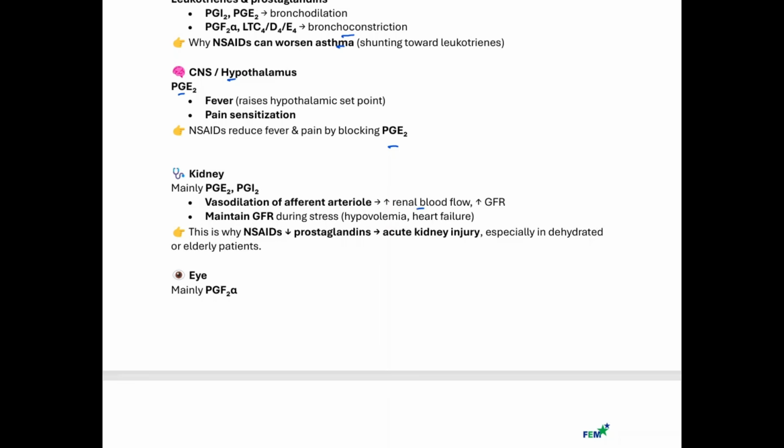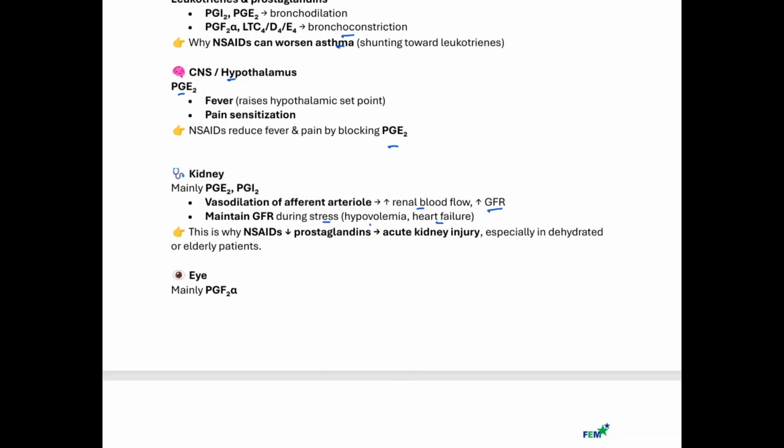And as we know, if you have more blood in the glomerulus, that's going to increase which pressure? Very good. Hydrostatic pressure. So glomerular hydrostatic pressure. And as we mentioned in the past, whenever you increase your glomerular hydrostatic pressure, that will push fluid away into the Bowman capsule, thereby increasing glomerular filtration rate. And this helps to maintain glomerular filtration rate during stress, particularly during hypovolemia, when there is low volume in the body, and also in heart failure.